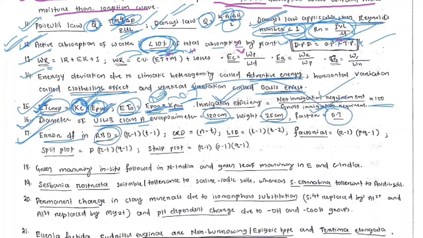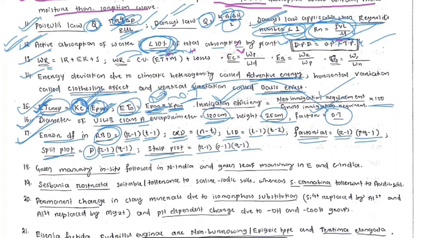So for RBD, that is replication minus 1 into treatment minus 1. In CRD, n minus t. In LSD, t minus 1 into t minus 2. In factorial experiment, that is r minus 1 into pq minus 1. In split plot, p means main plot factor, into r minus 1 into q minus 1. In strip plot, r minus 1 into p minus 1 into q minus 1.